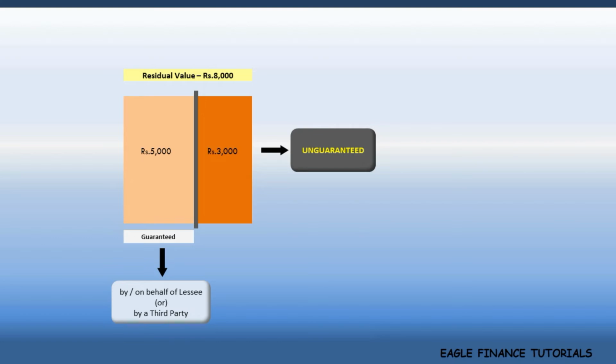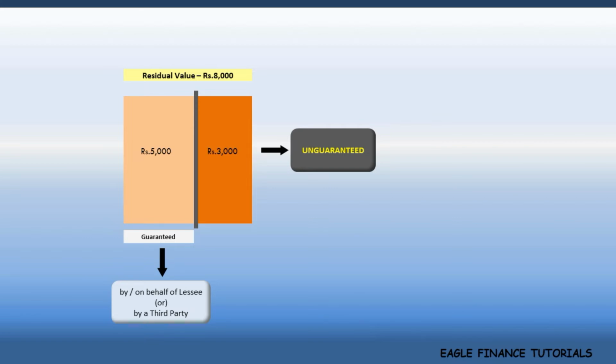As the name suggests, the unguaranteed residual value is normally not realizable by the lessor. However, in some cases, it might be realized also. You wonder how? Suppose the lessee brings the asset back to the lessor as the lease term ends, and the asset is in an excellent condition. Thereby, the lessor is able to sell it for the whole of the residual value estimated by him.